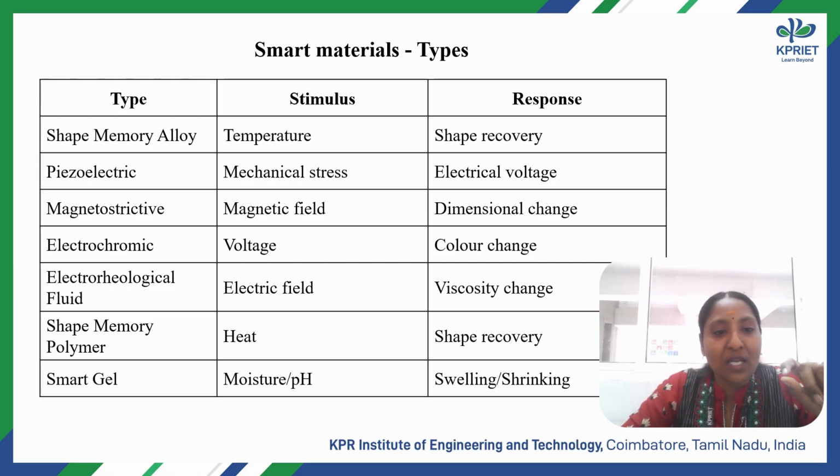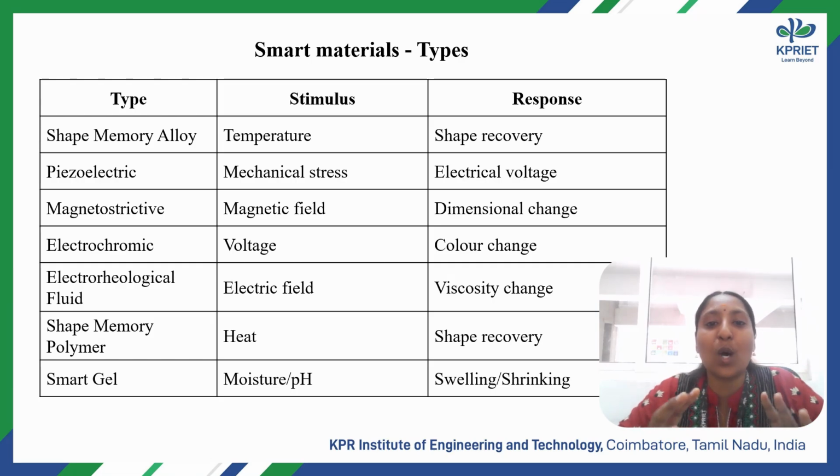Then electrorheological fluid, a free-flowing liquid that turns thicker or semi-solid when we apply an electric field. It is used in braking systems, shock absorbers and some robotic devices. Shape memory polymers are the same as shape memory alloys, but here we use a polymer material. They are used in medical applications, soft robotic components and flexible devices. Smart gels can swell or shrink.